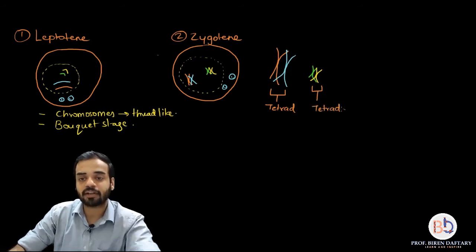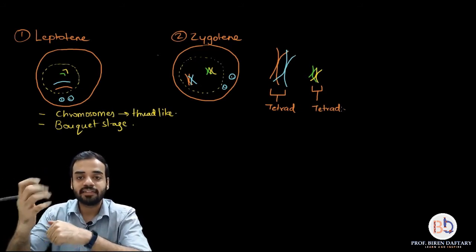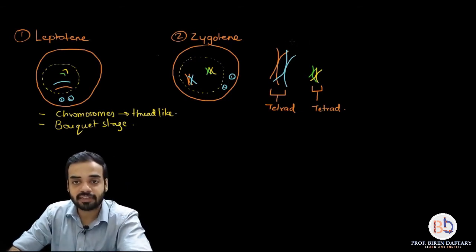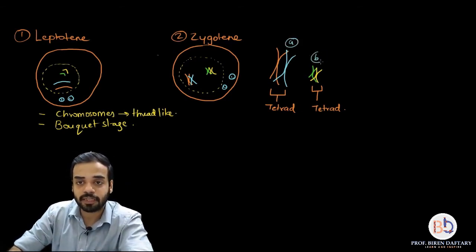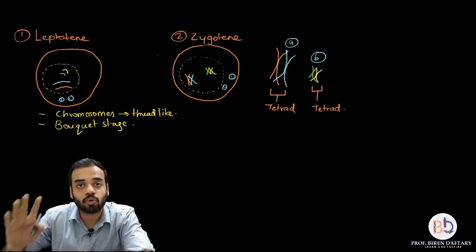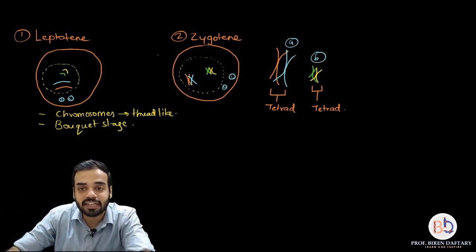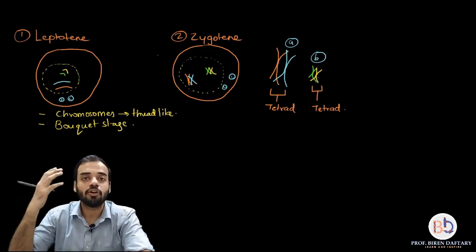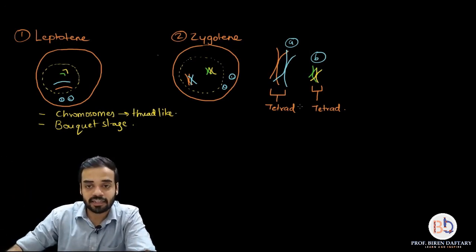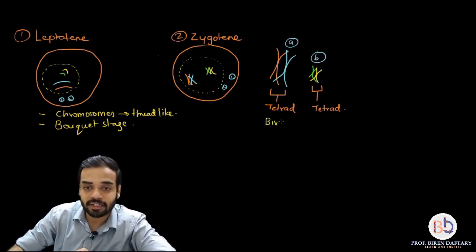What is the meaning of a tetrad? Tetrad means 4 chromatids. See, if I label this as A and I label this as B, if you see diagram A, then you can see in that diagram there are a total of 4 chromatids present. So that structure is called a tetrad. Similarly in B, how many chromatids are present? 4. So it is also called a tetrad. The other name for a tetrad is, it can also be called a bivalent.